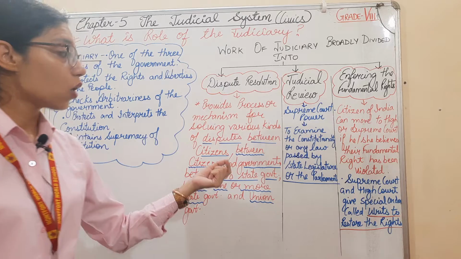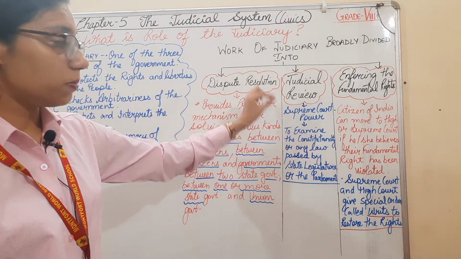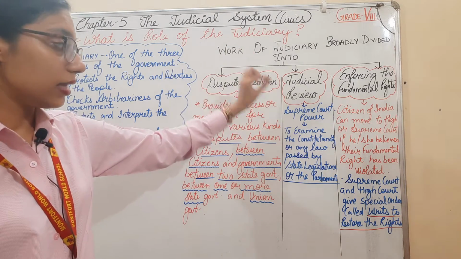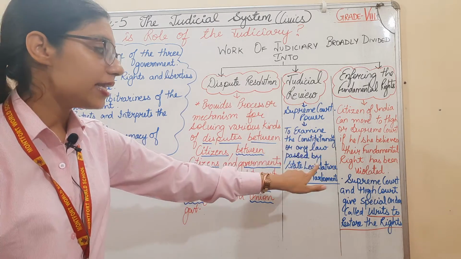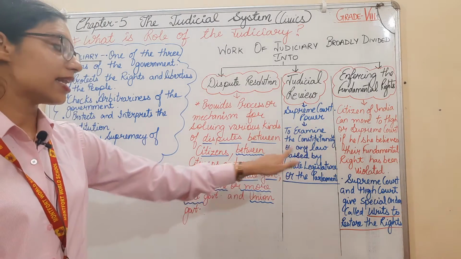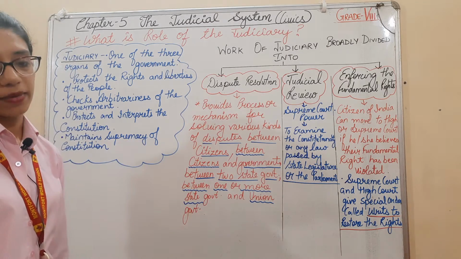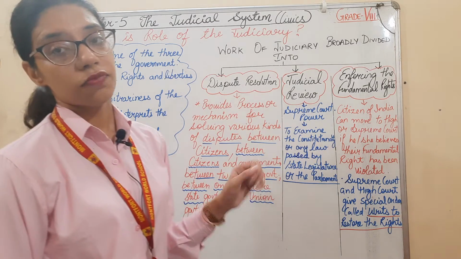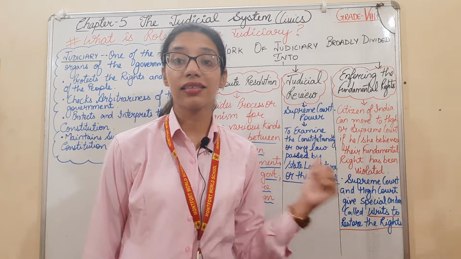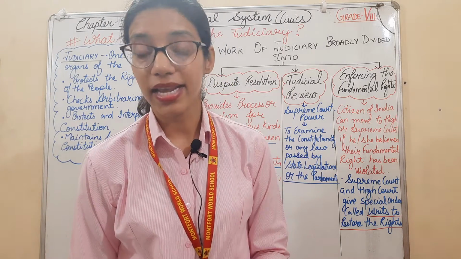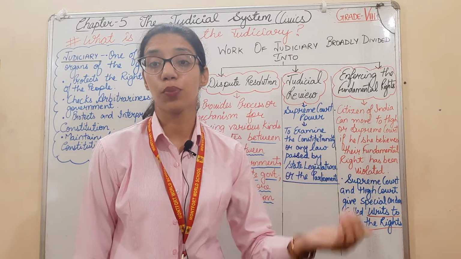So with this power of the Supreme Court, the judicial review, you can examine the constitutionality of any law which is passed by the state legislature or the parliament. If such a law is found to be inconsistent, the Supreme Court can say that this law is null or void. It is in the hands of the Supreme Court.